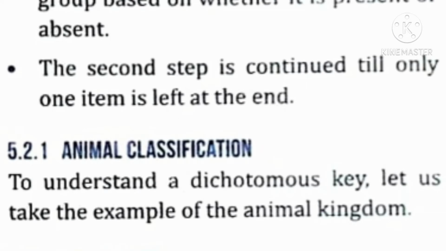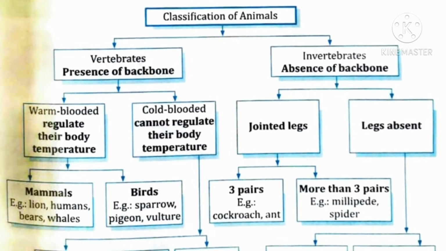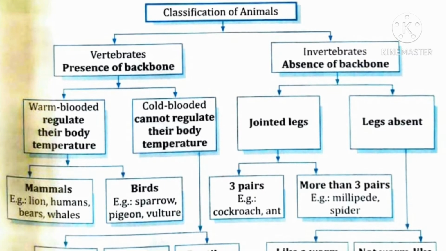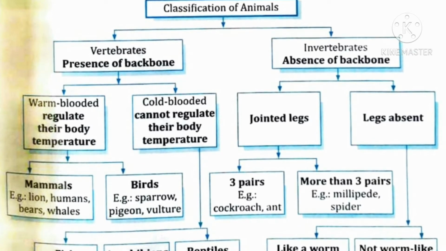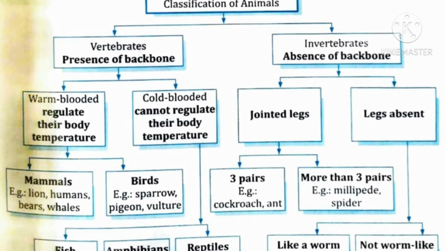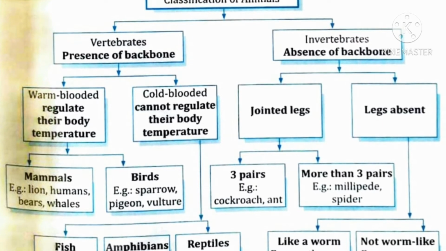Next subtopic is classification of animals. The following flowchart will explain the classification of animals, in which the first point, based on the presence or absence of a backbone, we can divide them into vertebrates and invertebrates.